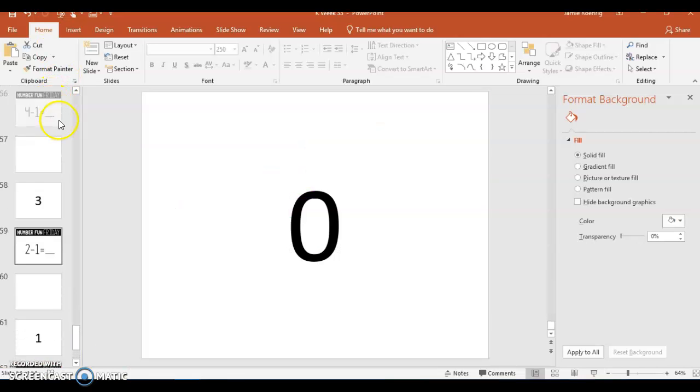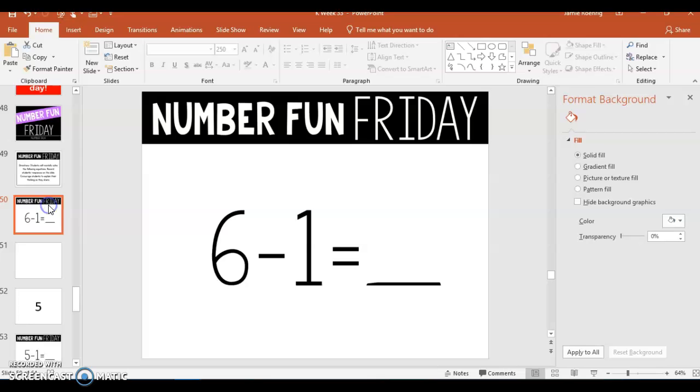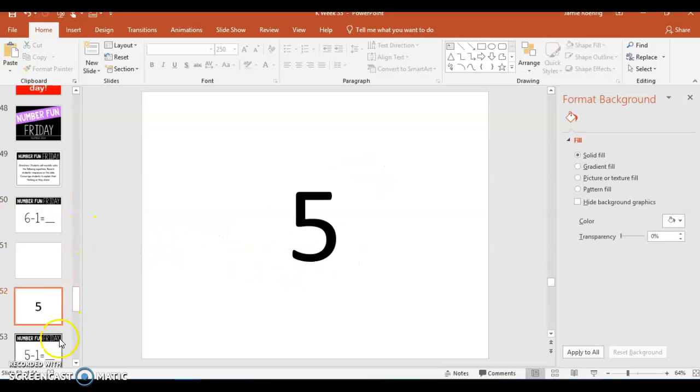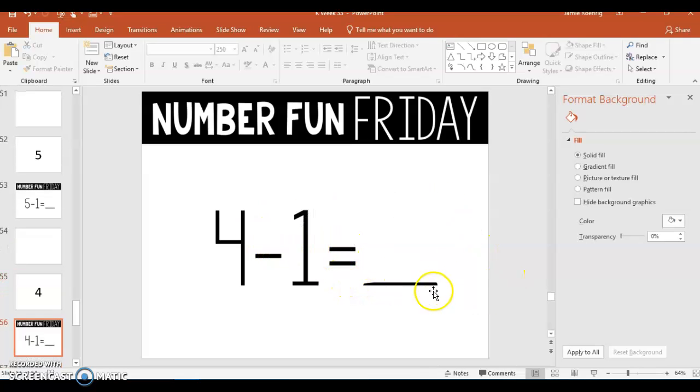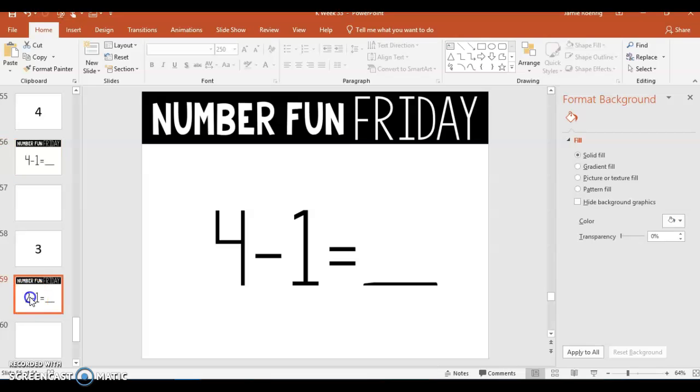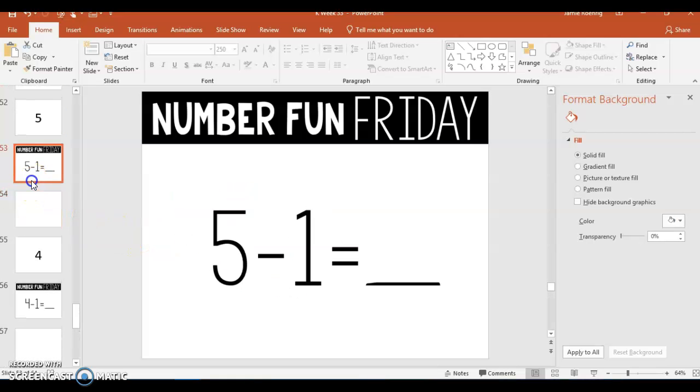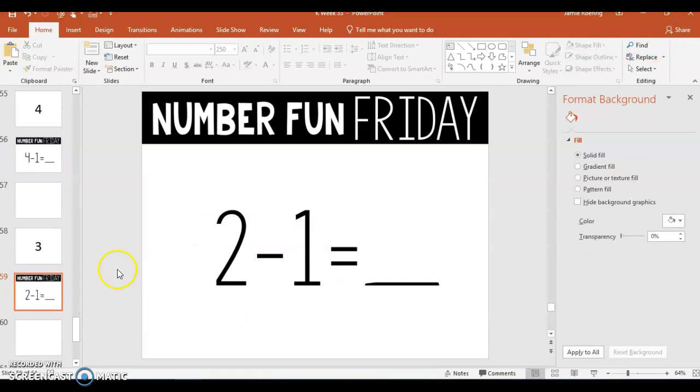Now those number talks and those equations, those all had the same thing. They were all doing take away 1. So that's one of those equations where we can be pretty speedy with those, because all we need to do when we take away 1 is think about what's 1 less than that number we started with. So here, what's 1 less than 2? 1. What's 1 less than 4? 3. What's 1 less than 5? 4.